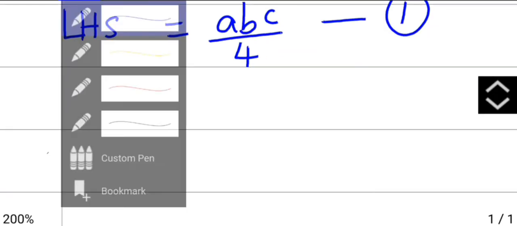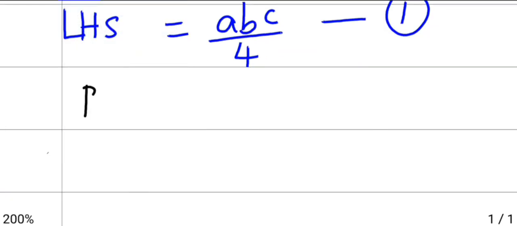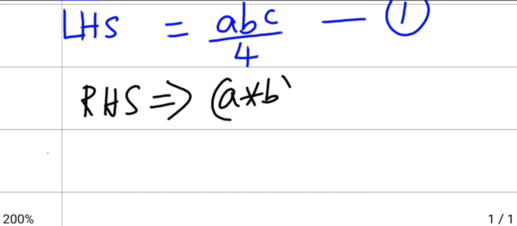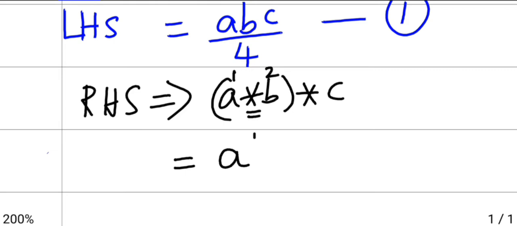Now to prove RHS. RHS is A star B star C. Again, since the operation star is there in between two terms, this will become the first term and this will become the second term. So the formula is first term into second term divided by 2.